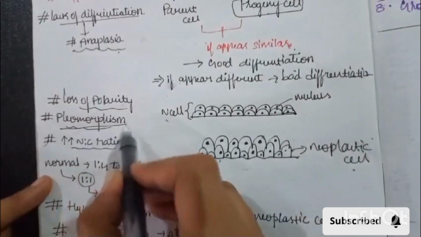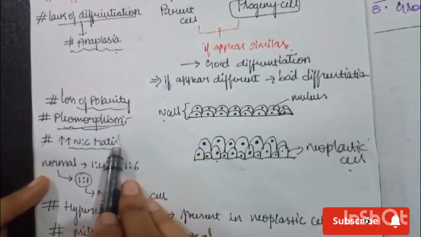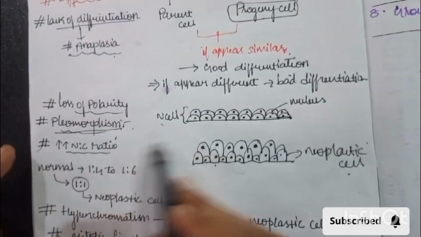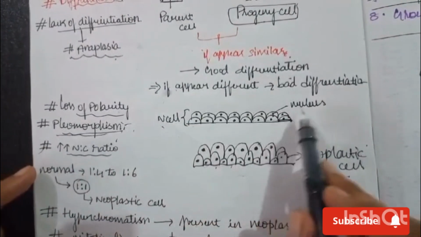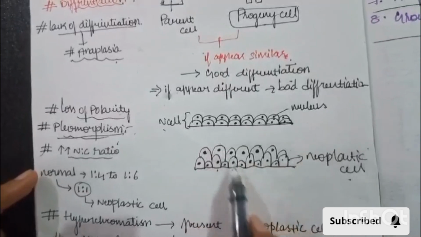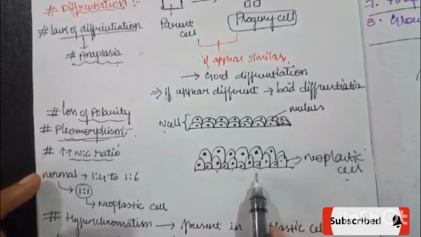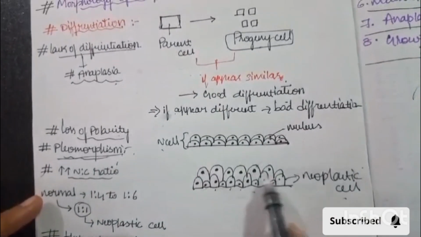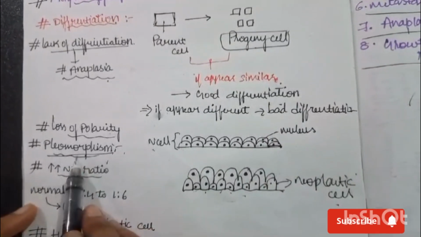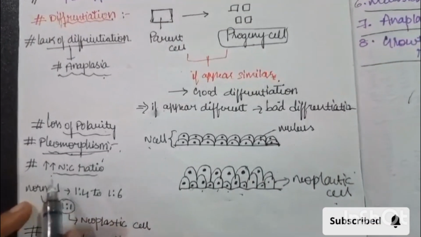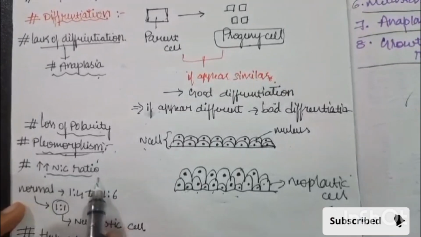Then the third one is pleomorphism. Pleomorphism is nothing but change in shape and size of the cells. Here it is almost equal, with the nucleus towards the basement membrane, and here the nucleus is away from the basement membrane. So there will be a change in shape and size, which is pleomorphism in neoplastic cells. The next one is increase in the nucleocytoplasmic ratio.